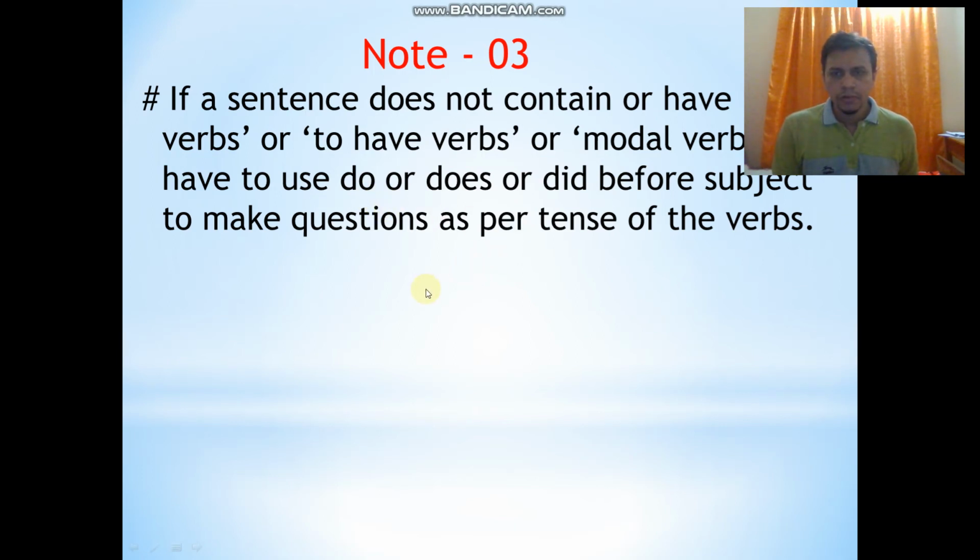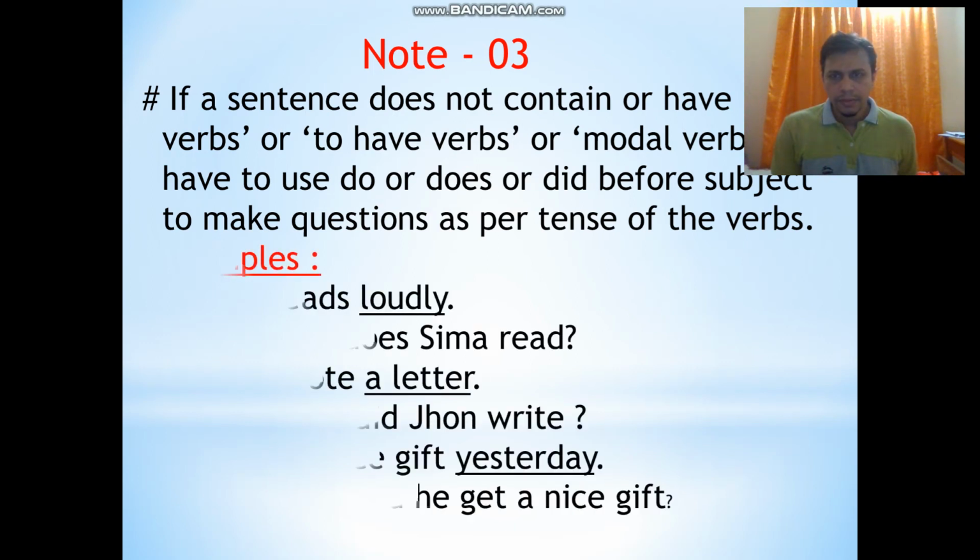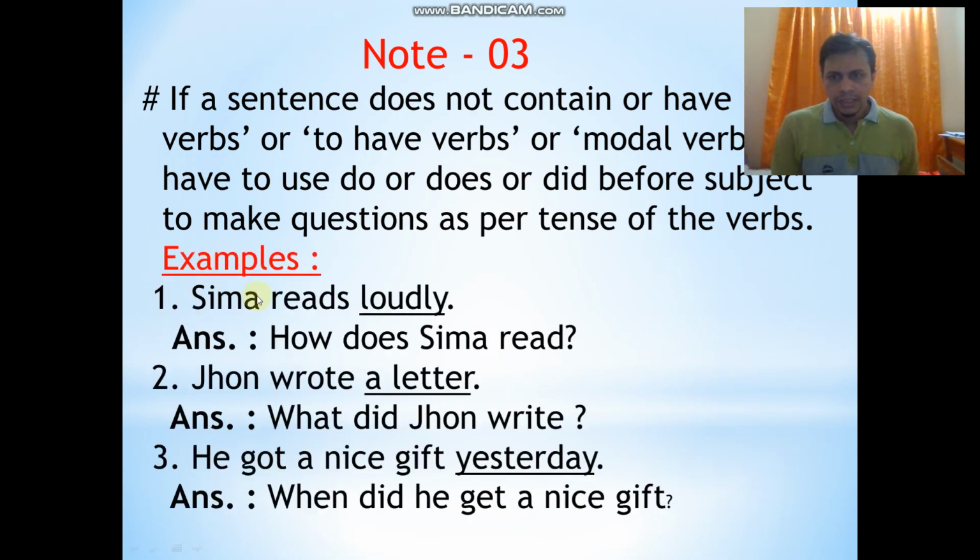So dear students, it will be more clear to you if you look at the example. You see number one, Sima reads loudly. In the sentence you can see no to be verb, no to have verb, no modal verbs. So you see underlined word loudly, there is a verb. So for this word I have used how. Then you see does I have used here because you see reads, that is a verb, and s is added with the word. For that reason I have given does. How does Sima read? So if you see s with any verb, that time we need to use does.